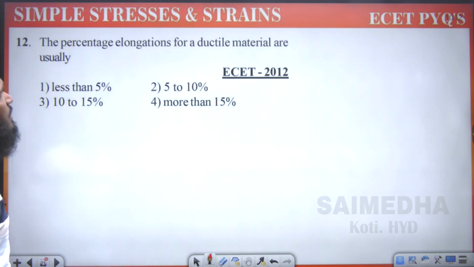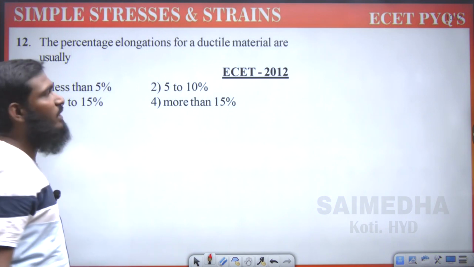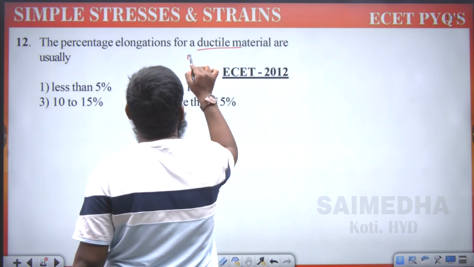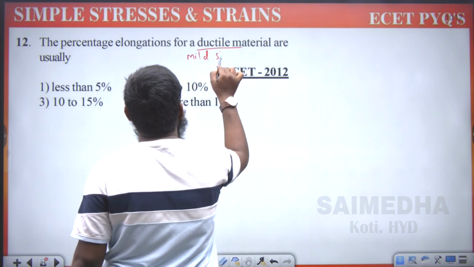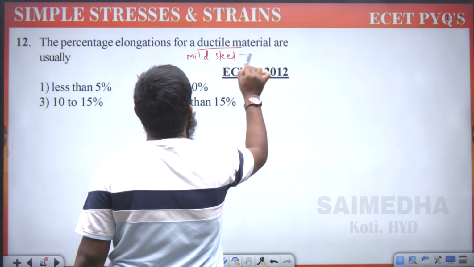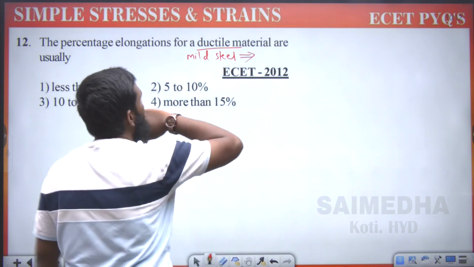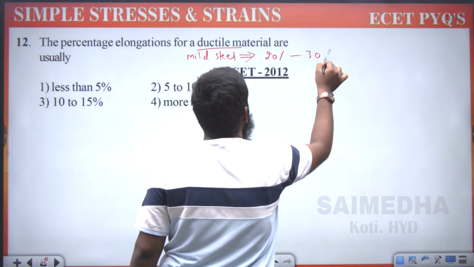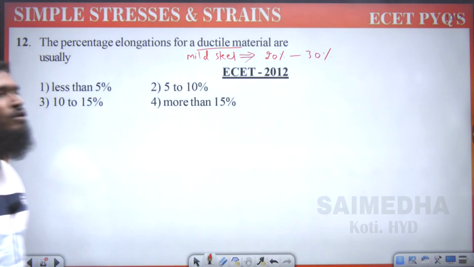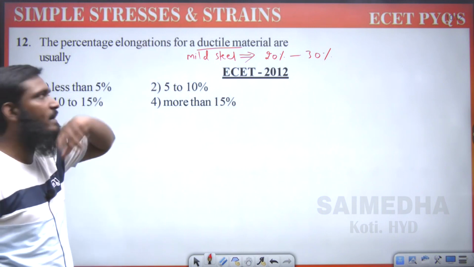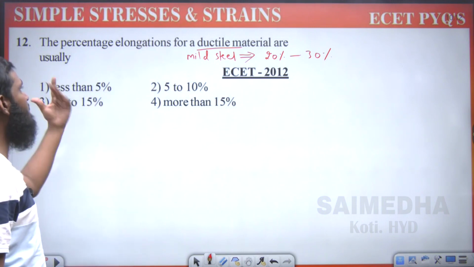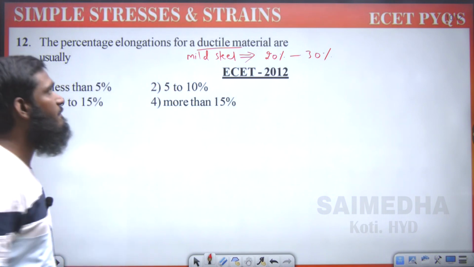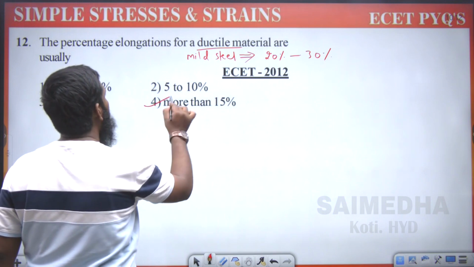Now next, the percentage elongation for a ductile material. For ductile material I will give you a standard value: taking the example of mild steel, the percentage elongation will be approximately 20% to 30%, as it is a ductile material. The options are less than 5%, 5 to 10%, 10 to 15%, more than 15%. More than 15%, so let us go with the fourth option.